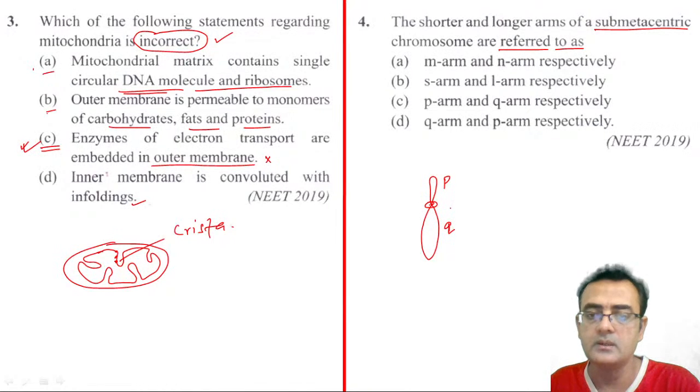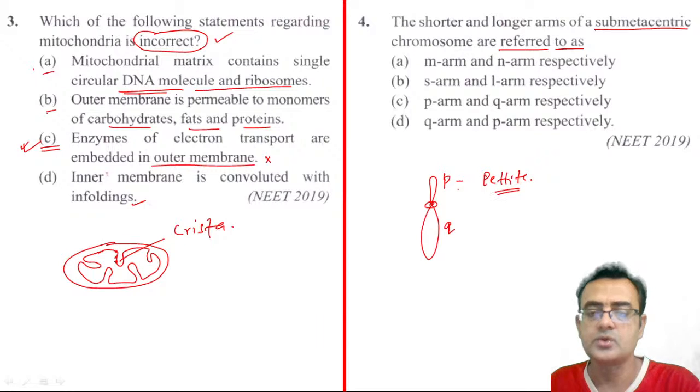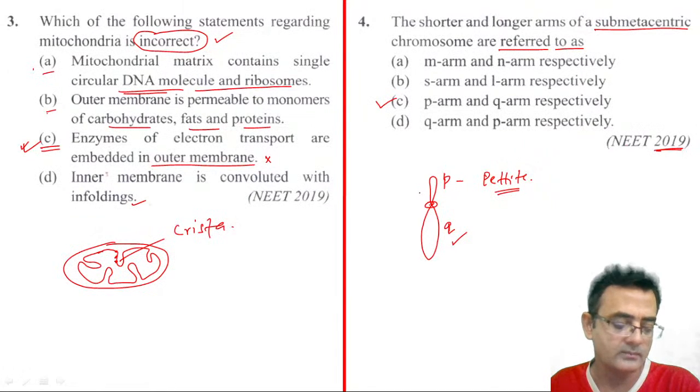Remember it, right? P is, I think, from the French word petite. Petite means short, right? Small p and small q, they are writing, right? So petite, that is the short arm, okay? So the answer is P for the short arm and Q for the long arm, right? This is, I think, not there in the NCERT, but this was asked in the NEET examination 2009, right? So remember it. P is the short arm and Q is the long arm, okay?